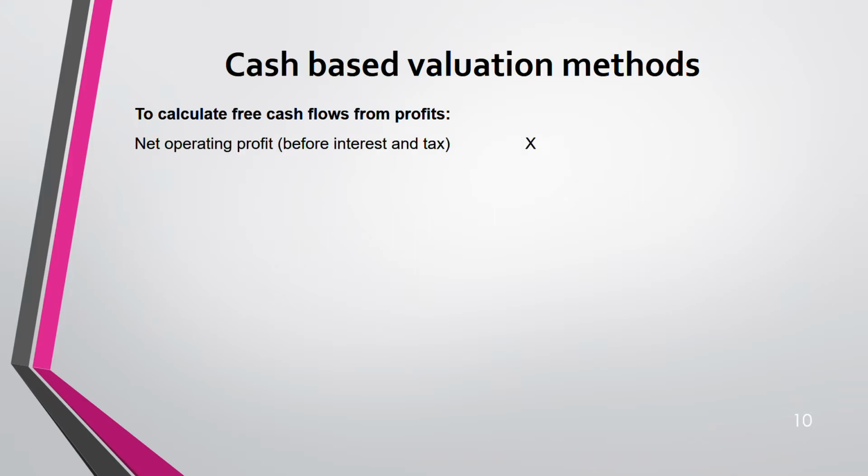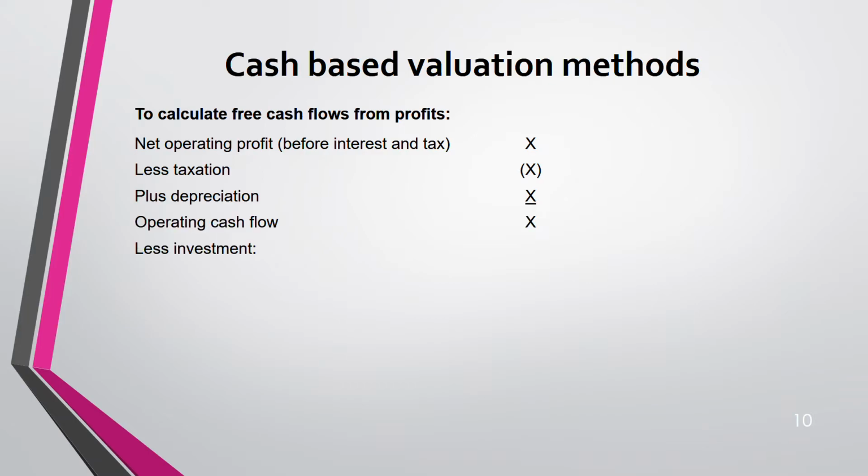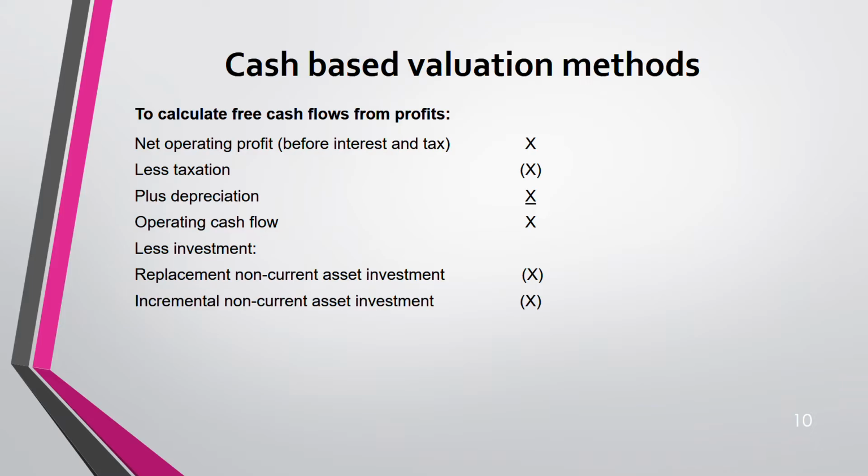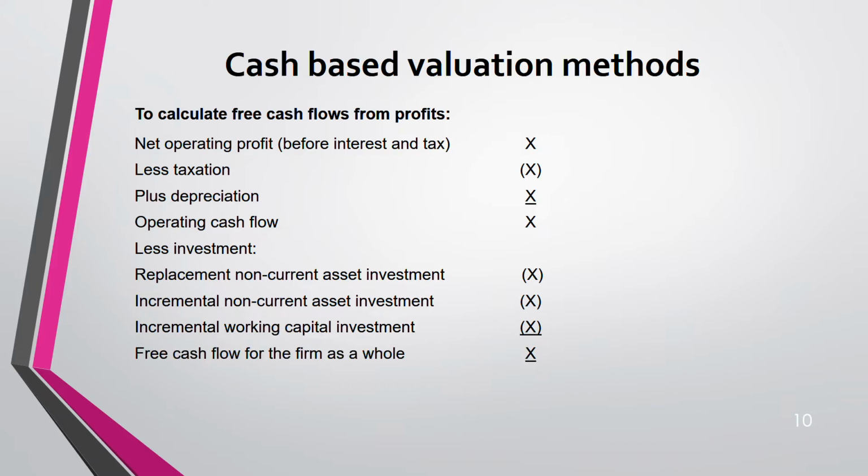Now, how to calculate free cash flow from profit? This is the method that I've put for you. Please go through this and make sure that you get a question which involves accounting information. You should know how to start from the profit if free cash flows are directly not given to you. Net profit before interest and tax. With this, deduct tax, add depreciation because it's a non-cash item. You get operating cash flow. Deduct your investment: incremental non-current asset investment, incremental working capital investment. Then you get free cash flow for the firm as a whole.